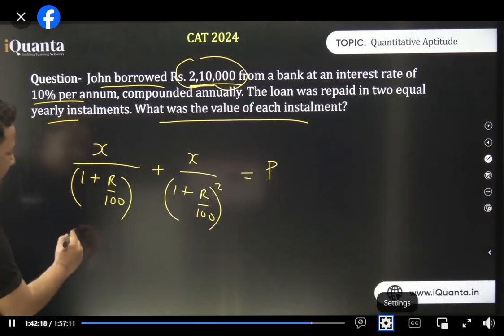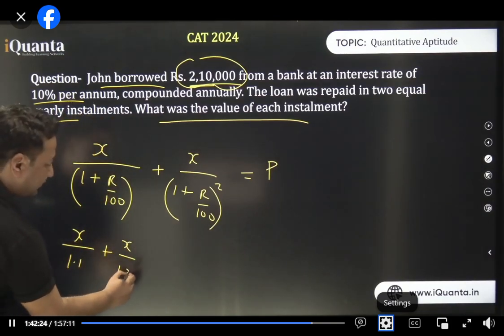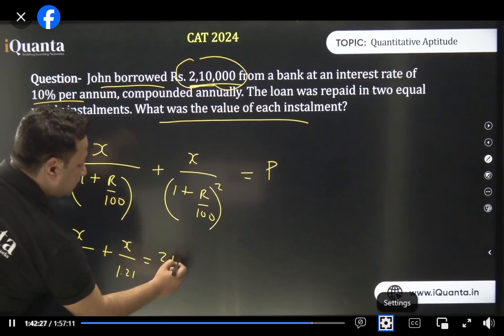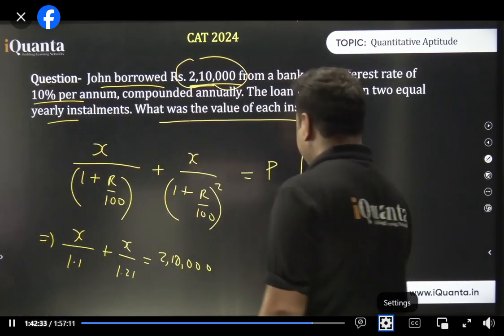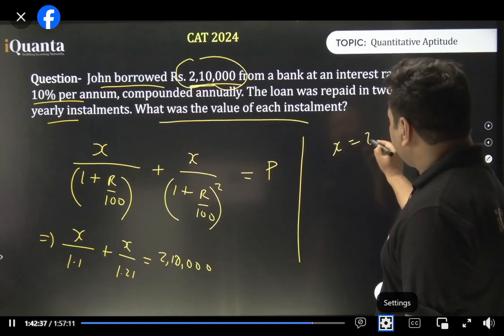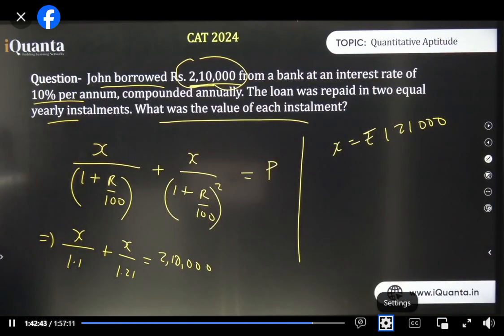Putting the values. X upon R is how much? R is 10%, 10 by 100 is 1.1, plus X upon 1.21, that is equal to how much? 2 point... Solve it. I think you will get the value of X as how much? Rupees 121000. That's the answer. Clear? All of you got that?